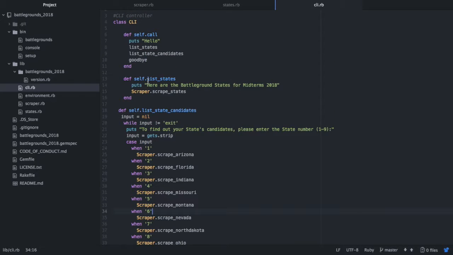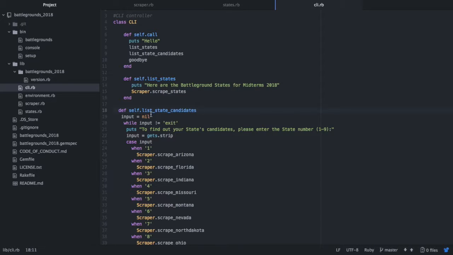So here it is. The list states method is basically there. It'll put out the battleground states for midterms 2018, as you've seen in the CLI, and then it'll scrape these states. I will show you later what these scraper methods are, or how it's constructed.